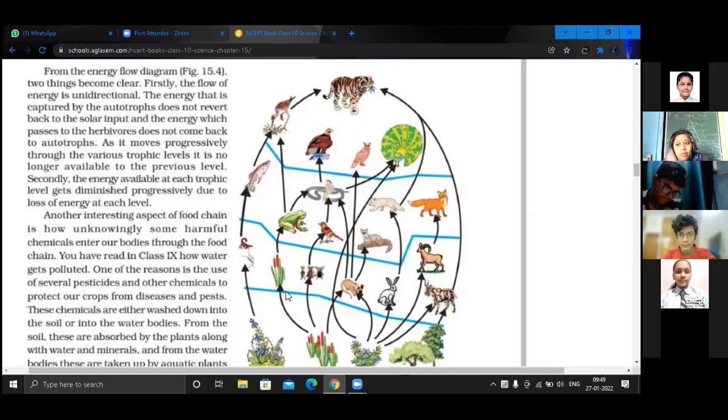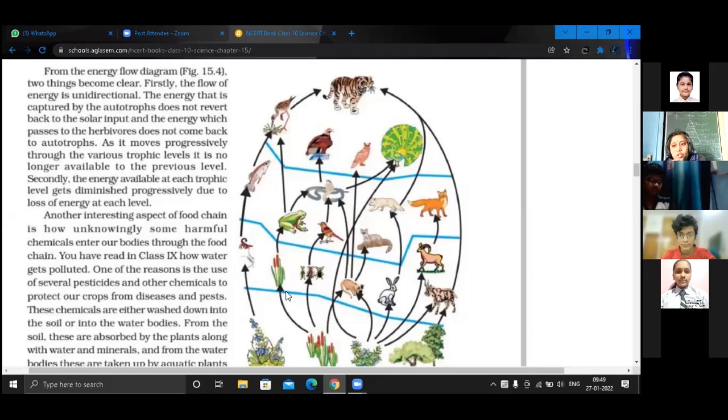And that river water is drunk by animals, plants are also watered with it, and human beings also drink the river water. So the chemicals have reached human beings from the river bodies too. Suppose there are fish in that area; that fish have also taken those chemicals inside. Aquatic organisms and aquatic plants have also taken these chemicals inside their bodies.